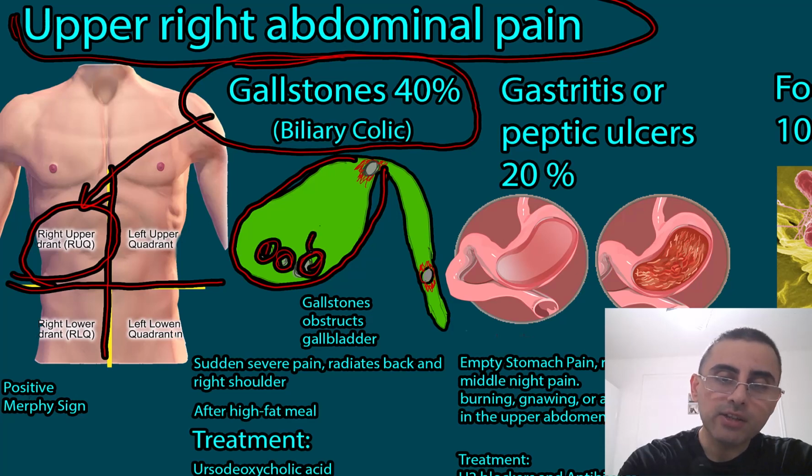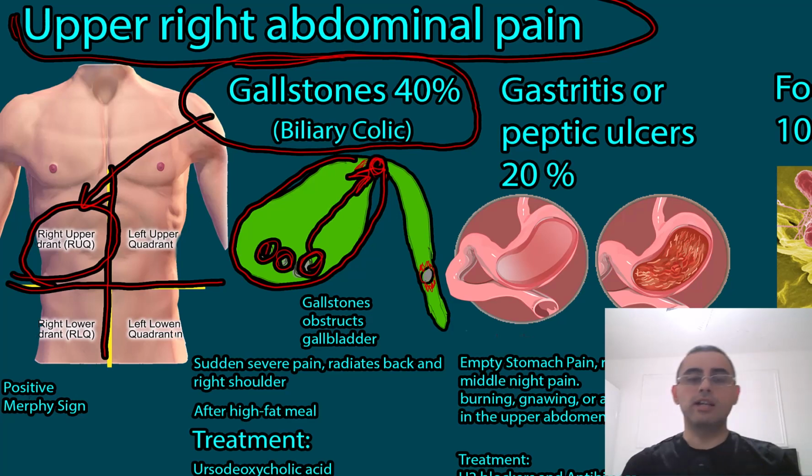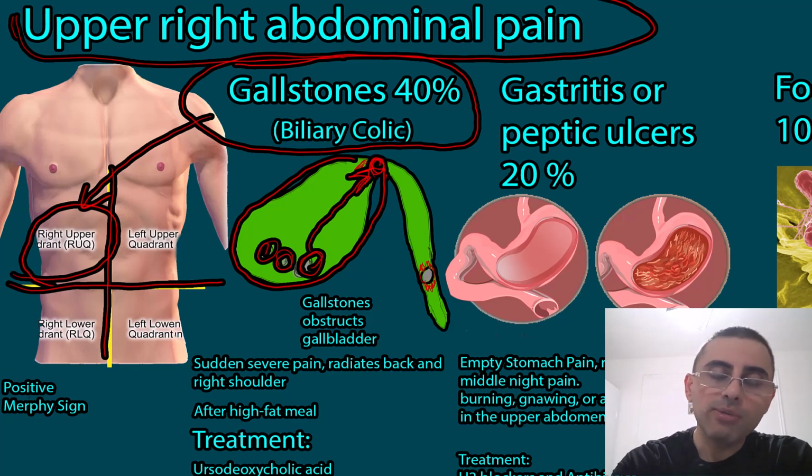These gallstones can travel into the biliary duct and obstruct it, and this obstruction causes inflammation and pain. That's the idea. So gallstones are responsible for most cases of biliary colic.